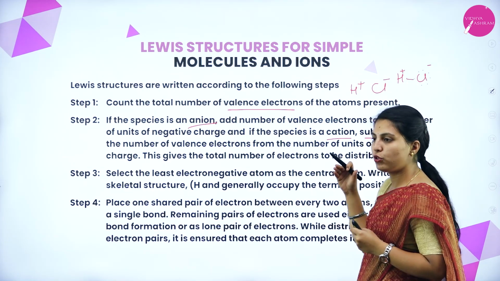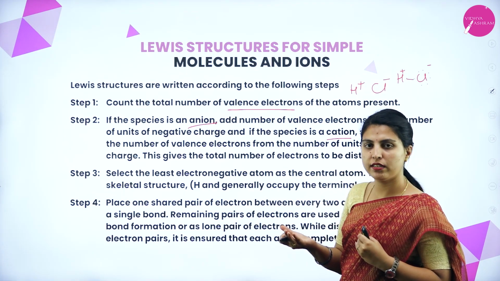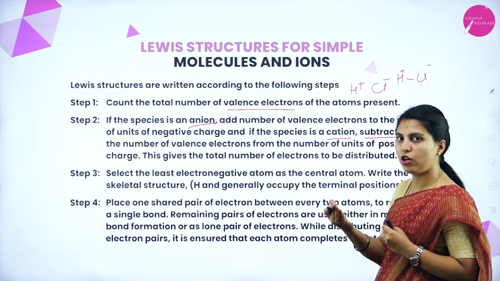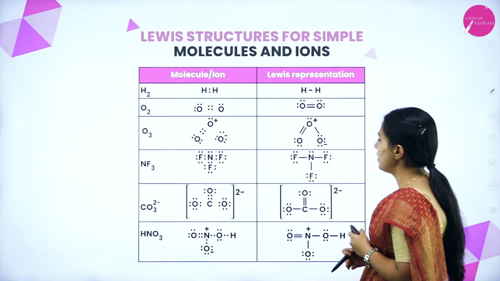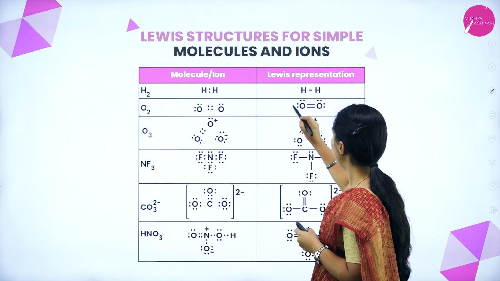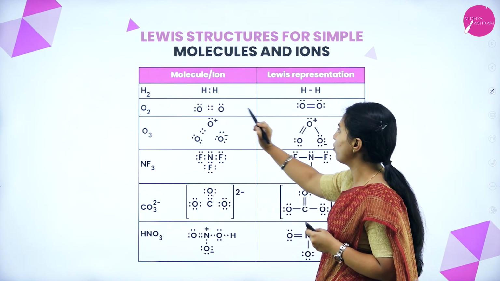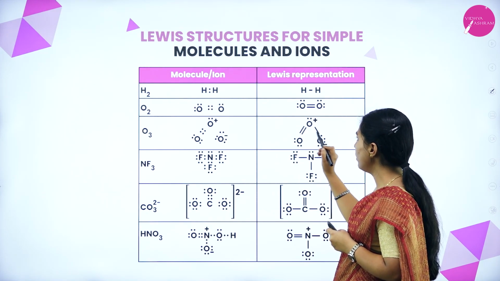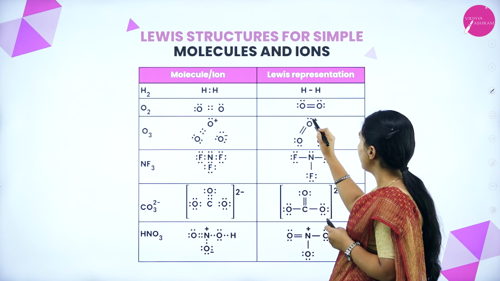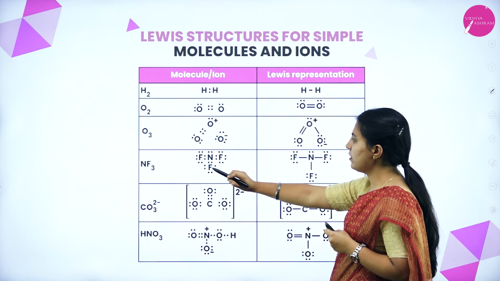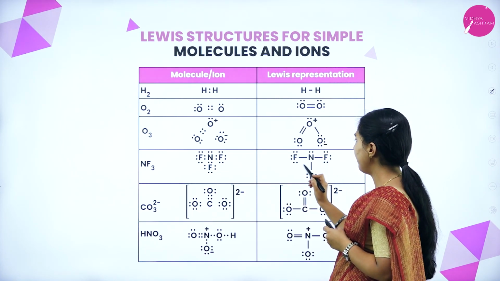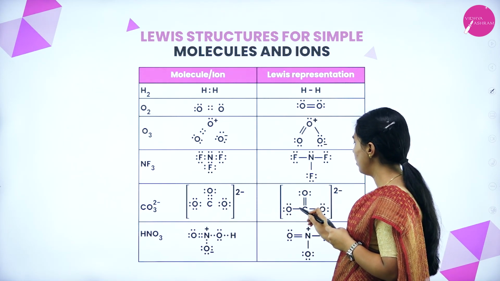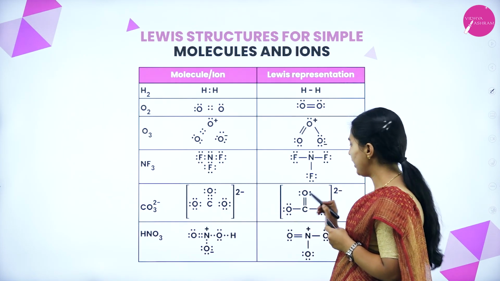The 2 atoms should have different electronegativities. That is how the bond formation will take place, by losing or gaining of electrons. See, this is the H2 molecule. How does the bond formation take place? This is the O2 molecule, double bond. O3, this is one side double bond, one side single bond. Here a cation is formed. This is NF3, see NF3, CO3 2 minus, how they have written? C, O and 3, 2 minus.